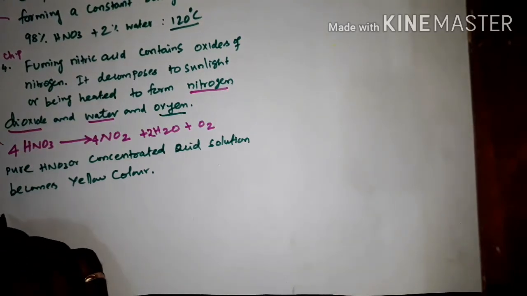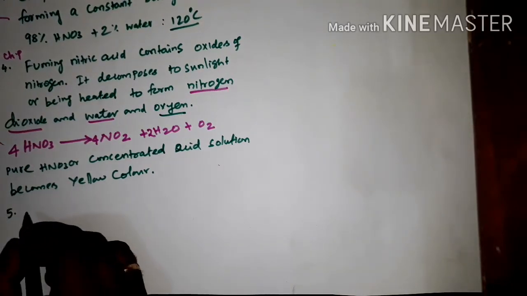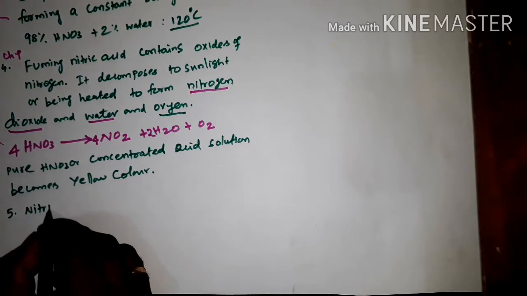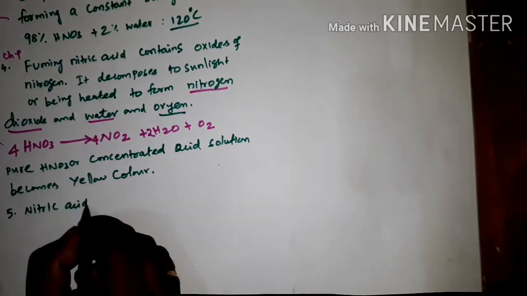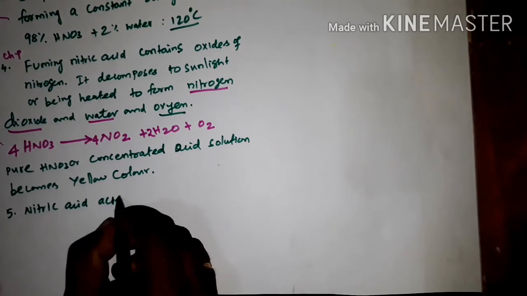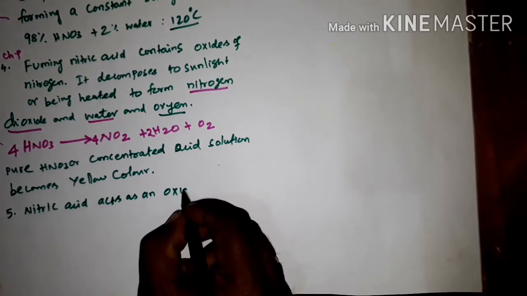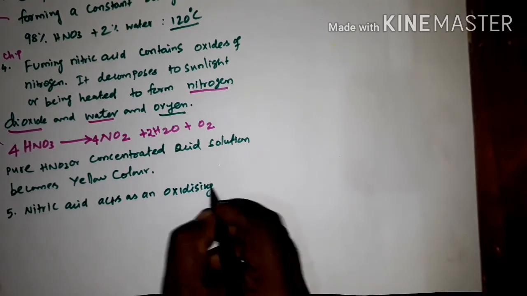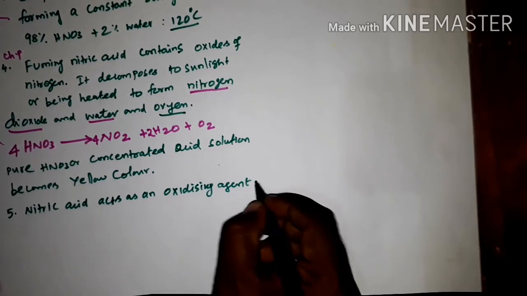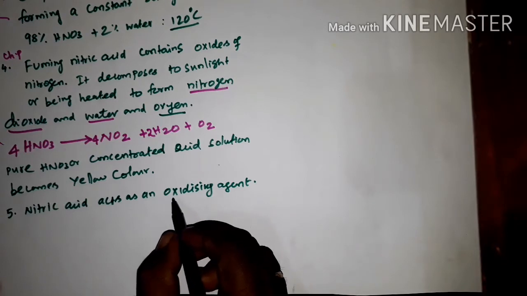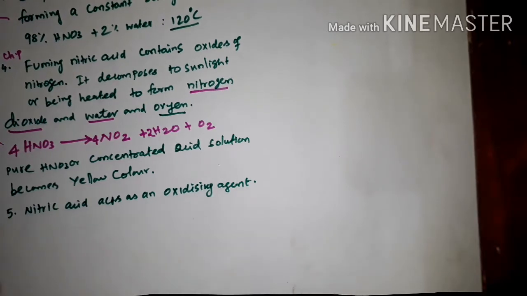Then the fifth property: in most reactions, nitric acid acts as an oxidizing agent. What is the meaning of oxidizing agent?